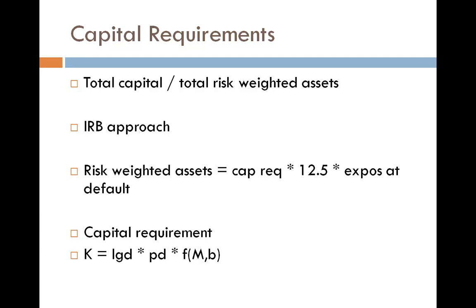So this was about the internal rating based approach and calculating risk weighted assets for each one of them. The whole idea is to help you understand how we calculate the risk weighted asset that's used in the denominator. It's calculated starting with this formula, the capital requirement. The capital requirement is again calculated by loss given default, probability of default, and maturity adjustment.